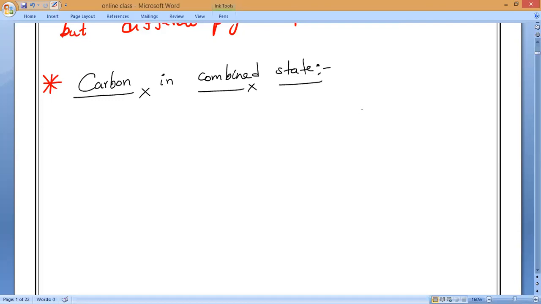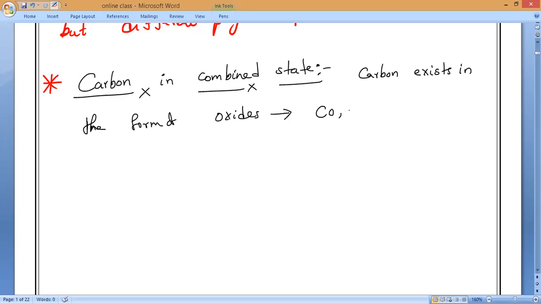Anybody? Carbon exists in the form of what? Yes, please. You also tell me what are the compounds of carbon. Compounds exist in the form of oxides. So what are the oxides of carbon? Anybody? Carbon monoxide and carbon dioxide.